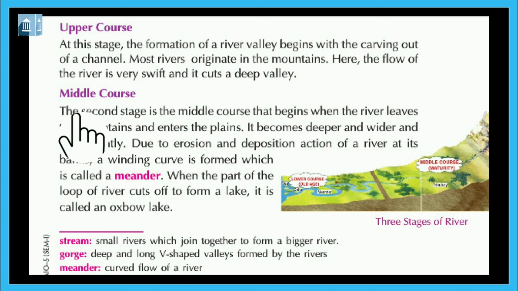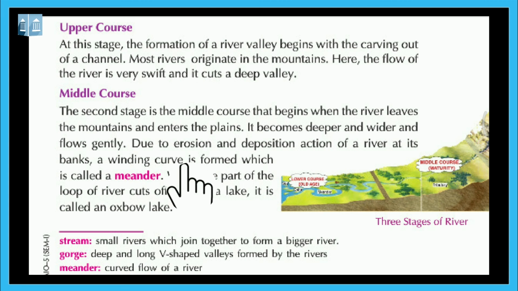Middle course. The second stage is the middle course that begins when the river leaves the mountains and enters the plains. It becomes deeper and wider and flows gently.